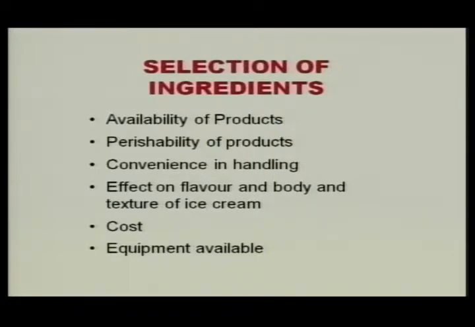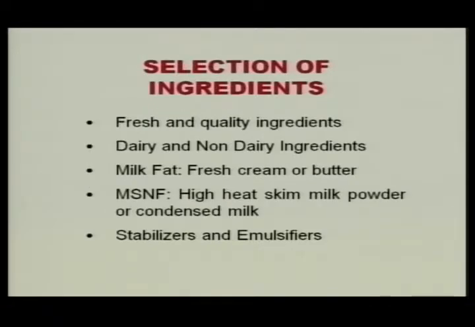Then the cost, because as a processor we want the cost to be minimum without affecting the quality. We have to optimize the cost, and the cost of the equipment we are getting. Like if cream is available at a lower cost, go for cream instead of going for stored butter or butter oil. Then the equipment available. So these are the factors.